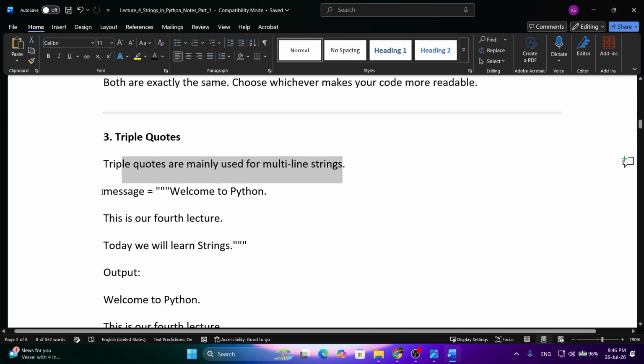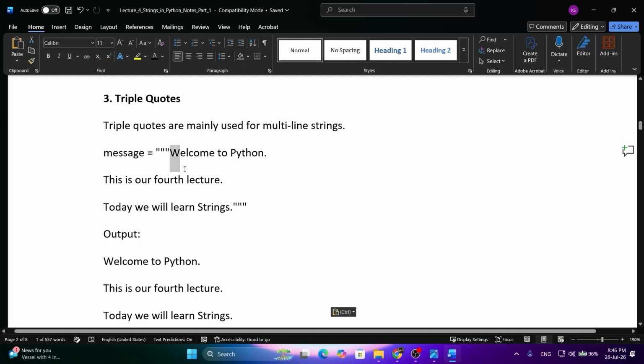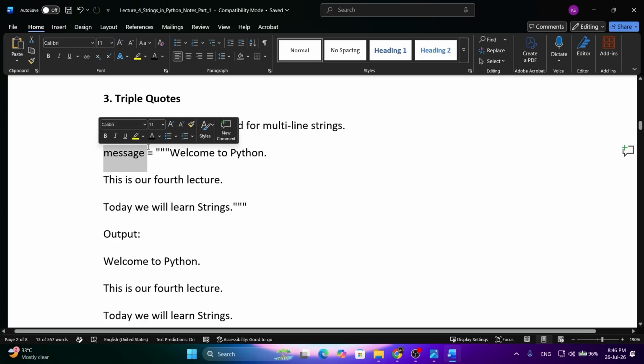Say we have a variable called message, and we are storing a multi-line sentence: Welcome to Python. This is our fourth lecture. Today we will learn strings. So we are storing some sentences into a variable using triple quotes.